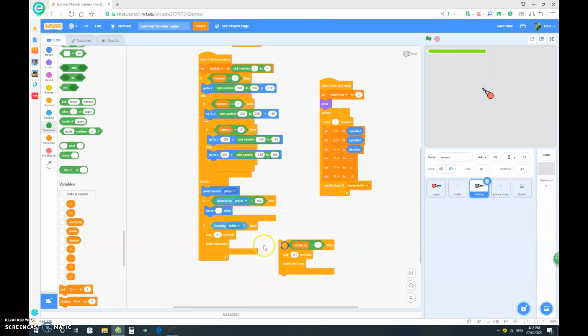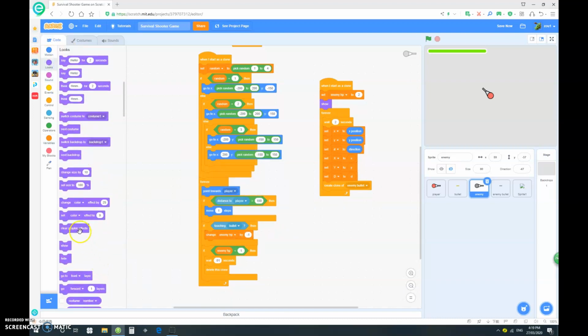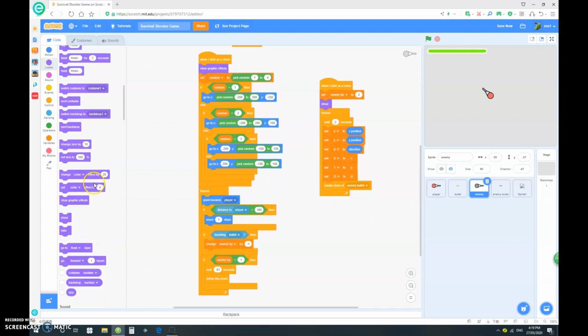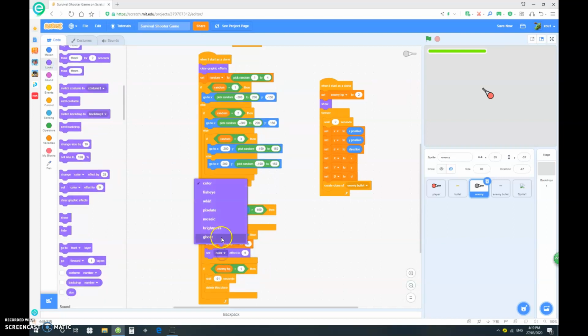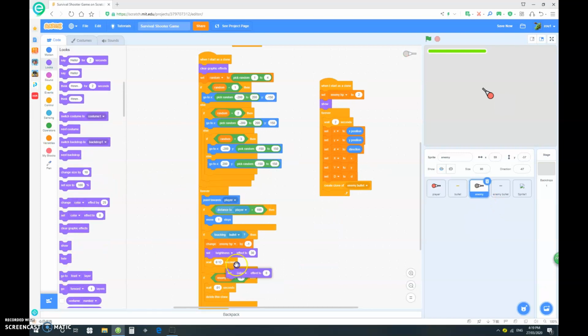Okay, so let's get rid of that here, and if it's touching a bullet, we just want to change enemy HP by -1, and we want to kind of flash. So let's go here and again clear graphic effects at the start, and we want to set brightness to 30, and let's go wait 0.12, which is the same as our player. And then we want to set brightness to 0. Okay, let's test this.